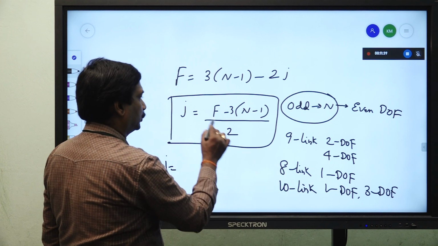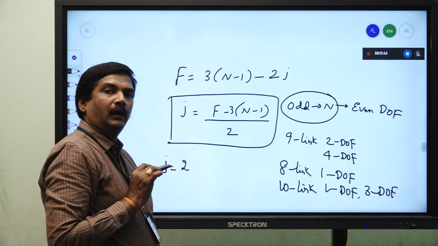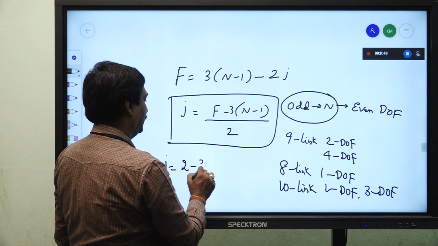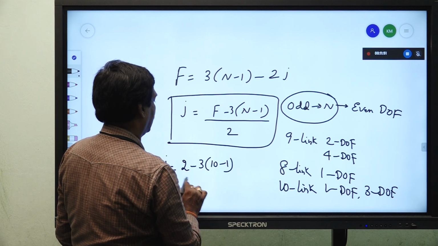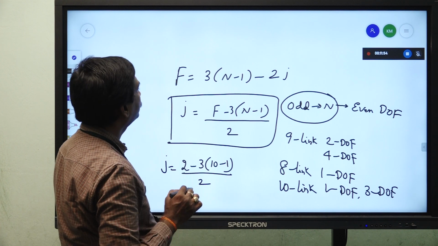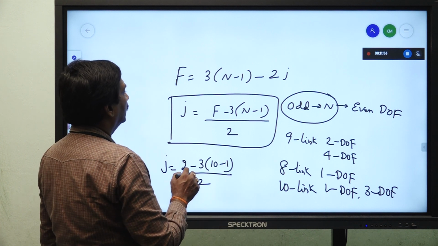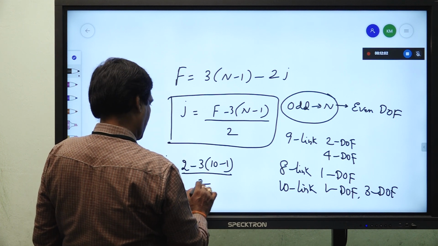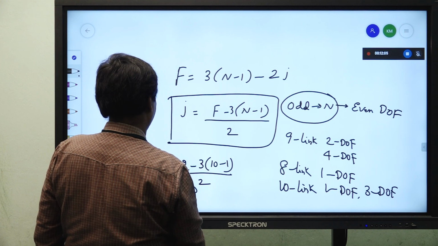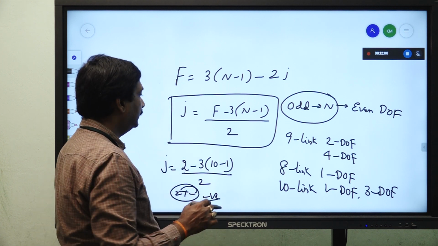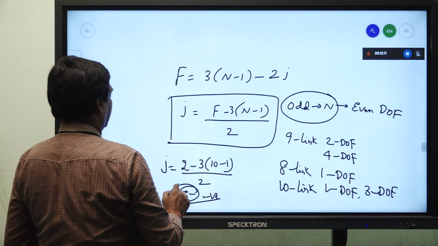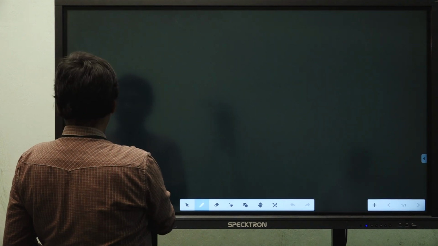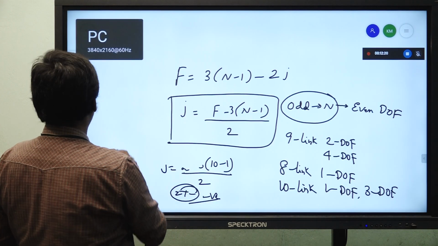Suppose I am searching for a 10 link, 2 degree of freedom mechanism, will it be possible or not? So, F is equal to 2 minus 3 into (10 minus 1) by 2. So, I am getting a negative value. So, this is not at all possible, isn't it? Okay.